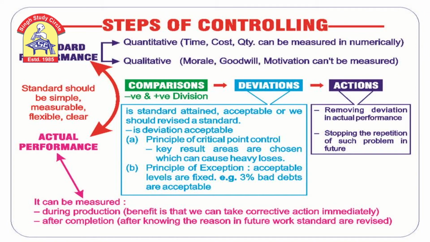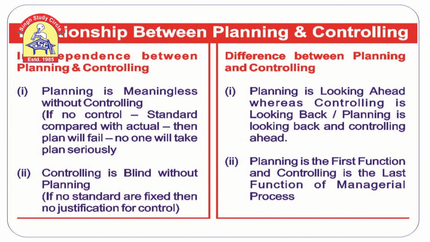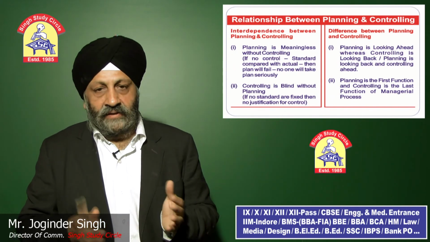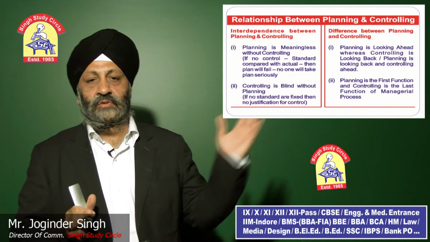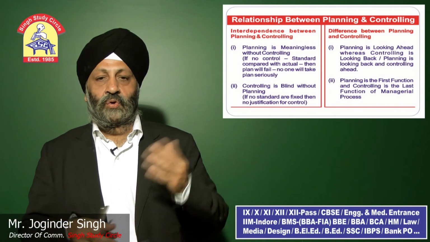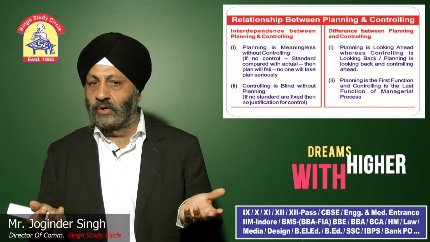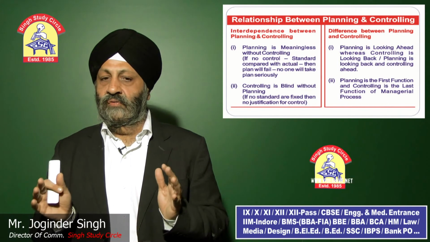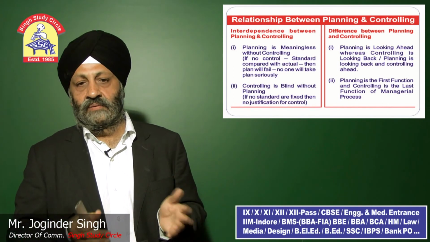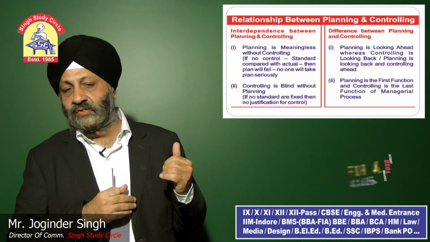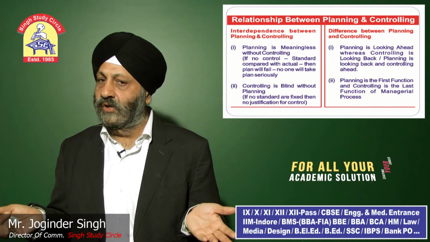Now a question is coming in the examination. What is the relation between planning and control? Very important question. First of all, there is interdependence between planning and control. You can see on the slide, planning is meaningless without control. If there is no control standard compared with actual, then the plan will fail. No one will take the plan seriously. Similarly, controlling is blind without planning. If no standards are fixed, then there is no justification for control.